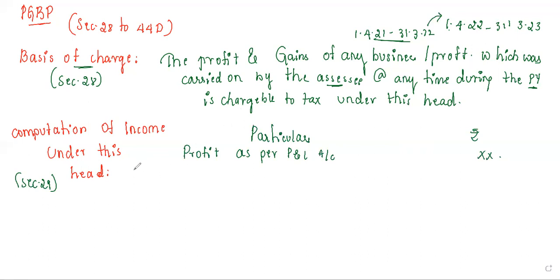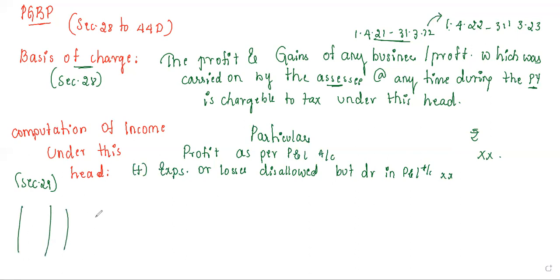For this, you will be adding certain things. What are the things that you will be adding here? The first thing: expenses or losses disallowed but debited in P&L account. You will take the amount in its column. You have some expenses and some losses which are not allowed, which are disallowed, but debited in P&L. You know that format. This is an actual format.